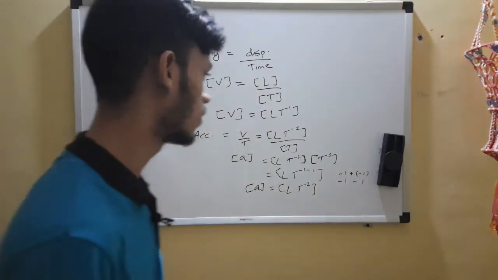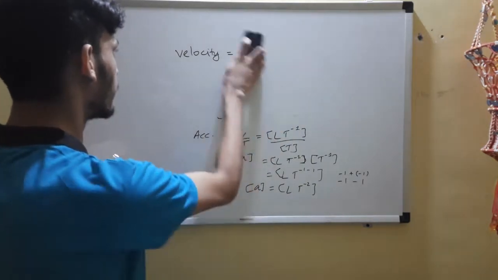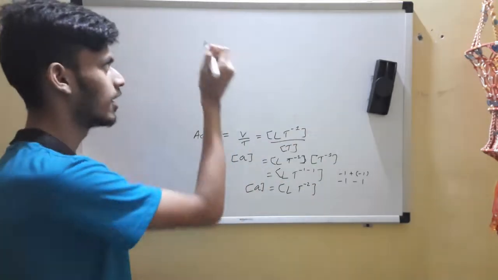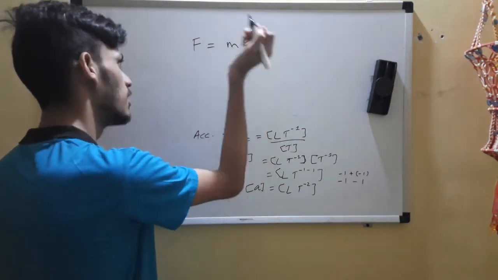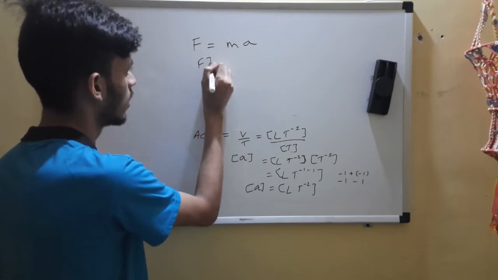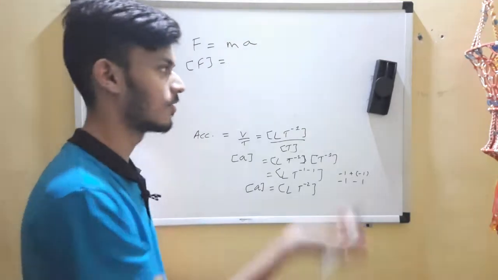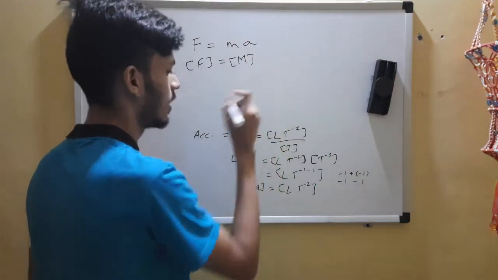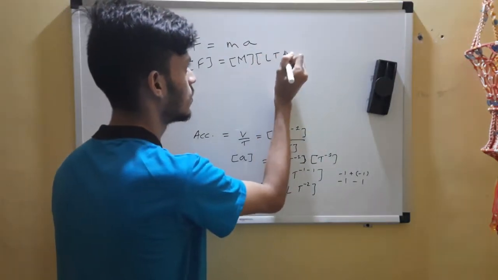Okay, let's go for more. Let's do force. I'm taking the linked quantities, so it becomes easy. You'll know it as mass into acceleration. Taking dimensions on both sides: mass is fundamental, so you just replace it with a capital M. Acceleration, we have it, L T raised to -2.